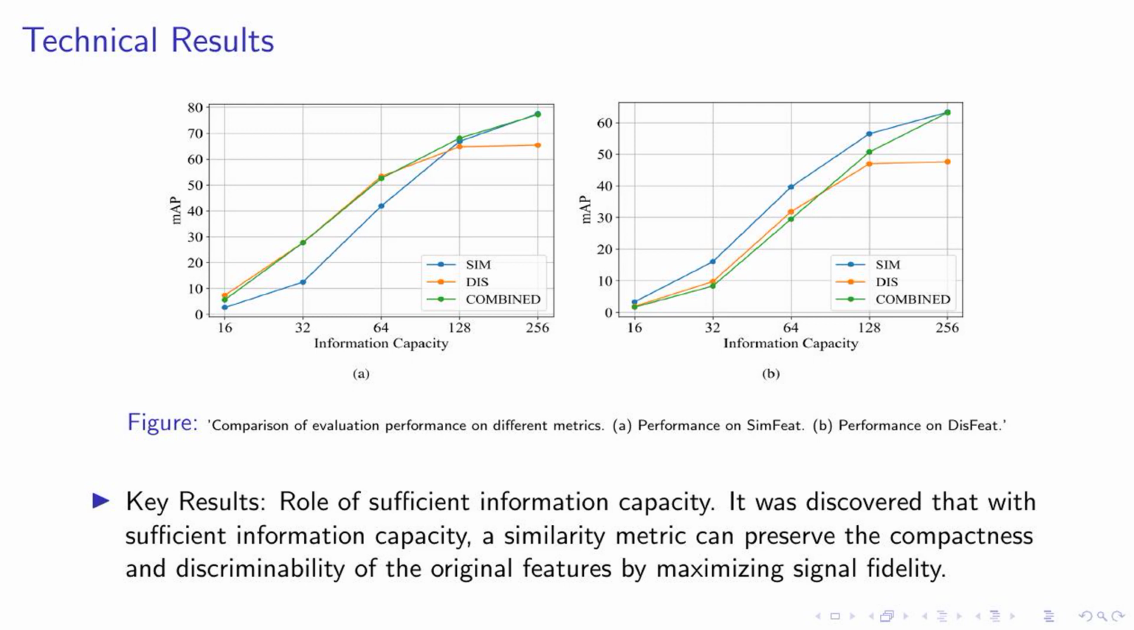We discovered that when there is enough information capacity, a similarity metric can effectively maintain the compactness and discriminability of the original features. This is achieved by maximizing signal fidelity. In simpler terms, with enough information, we can preserve the unique and distinguishing characteristics of the original features, making them easier to identify and differentiate. This is a crucial aspect in machine vision tasks and feature compression techniques.